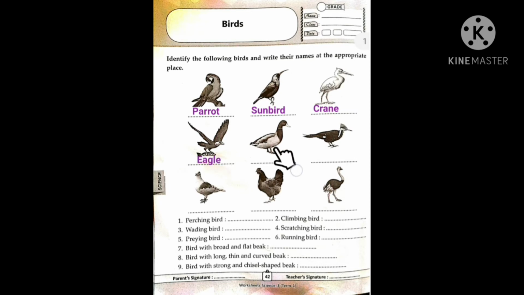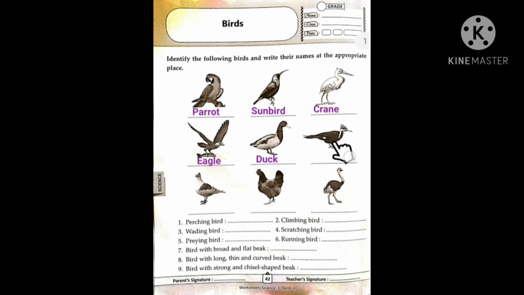And the fifth picture, which bird is this? It has a flat beak, a broad and flat beak. Which bird is this? Yes, it's a duck. Now, which bird is this? It has a strong, heavy and chisel-shaped beak. Yes, it's a woodpecker. We can write here woodpecker.